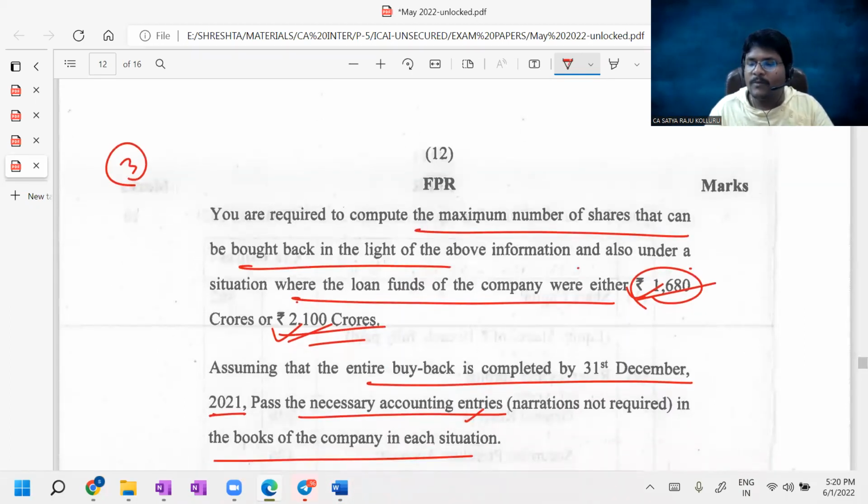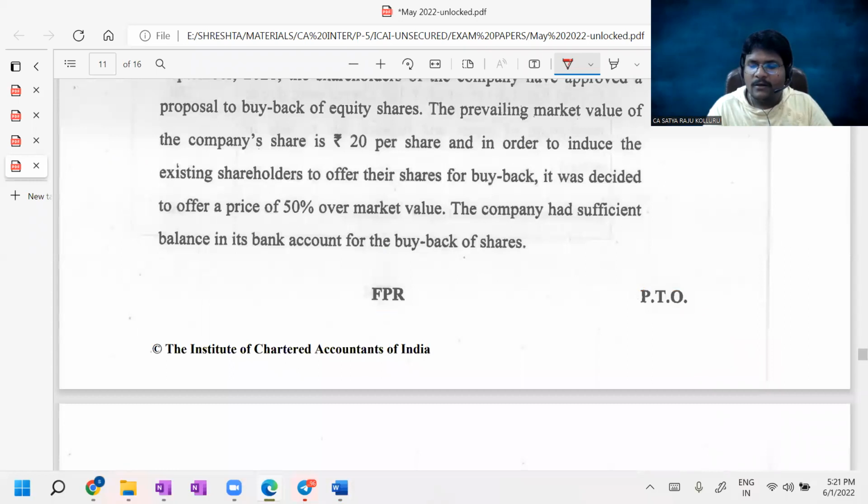That is, equity shares bought back account debit to bank account. Then if it is with premium, equity share capital account and premium on buyback account debit to equity shareholders account. Then premium on buyback you can set off with the profit and loss account. Tell me, guys. All such entries you can pass here.